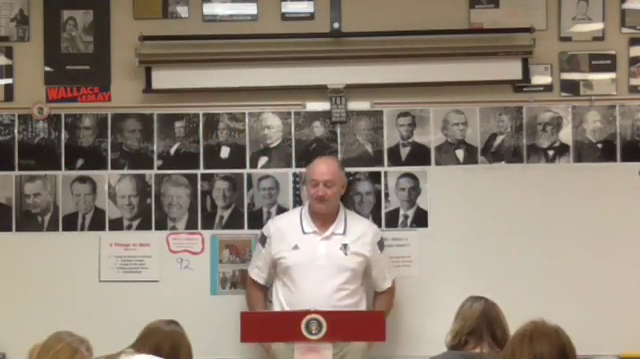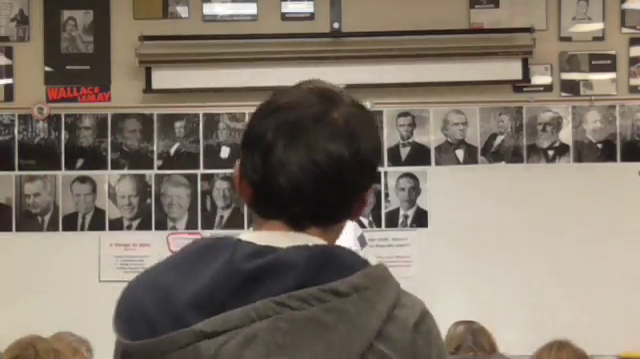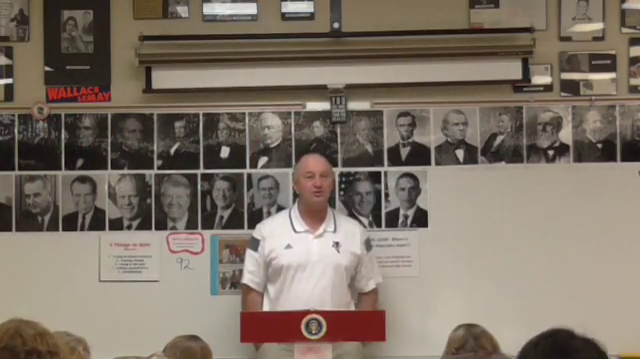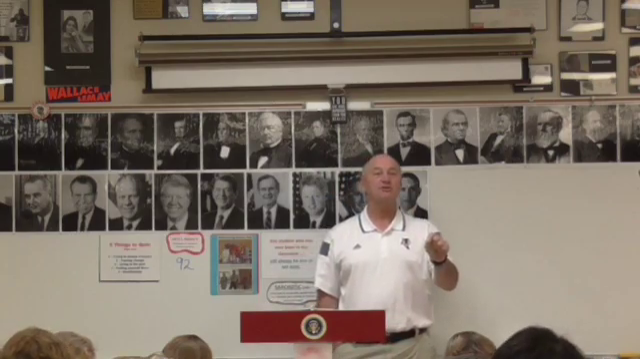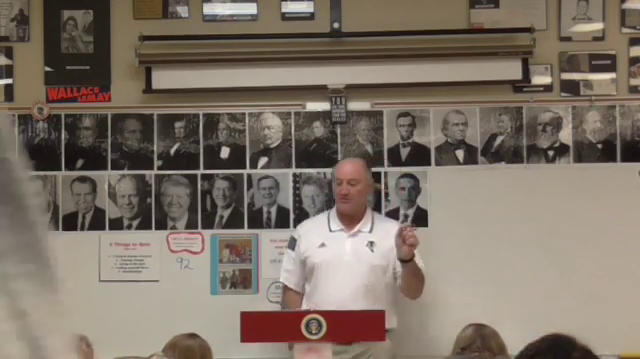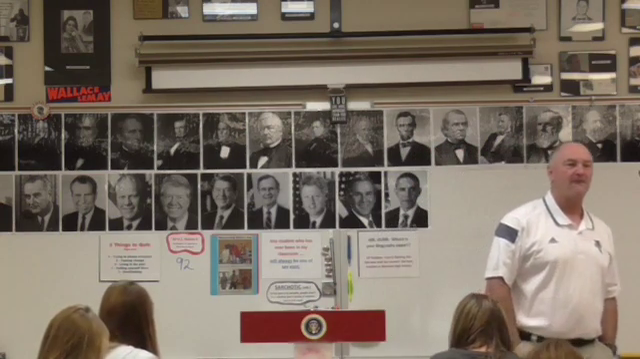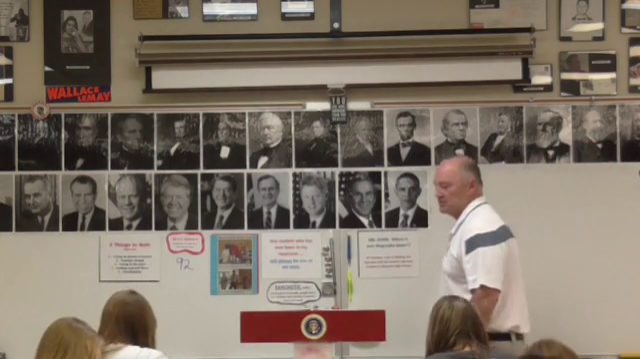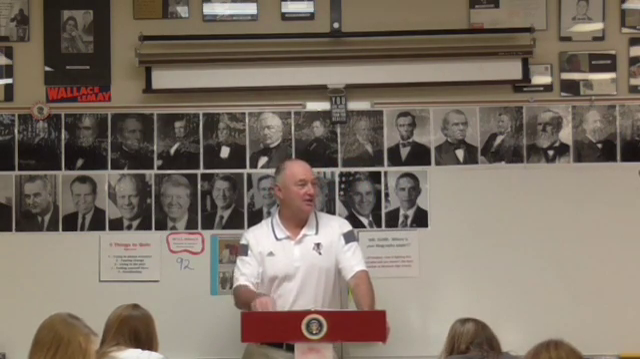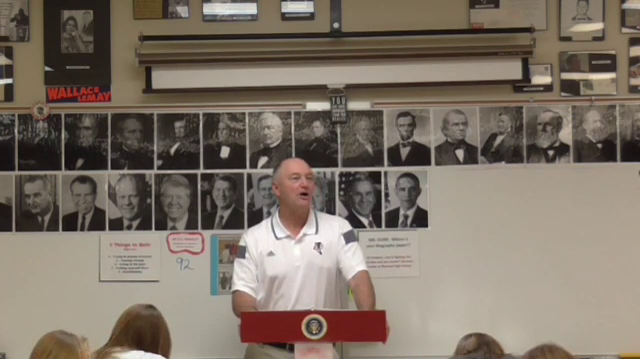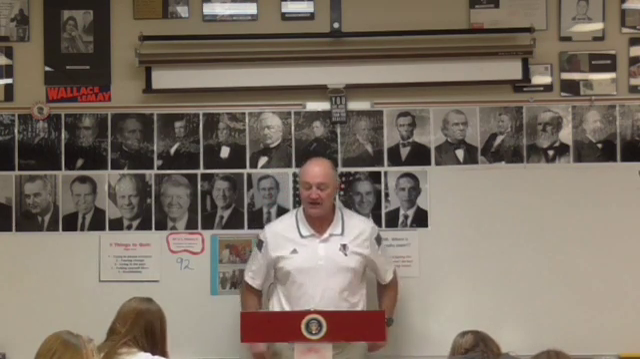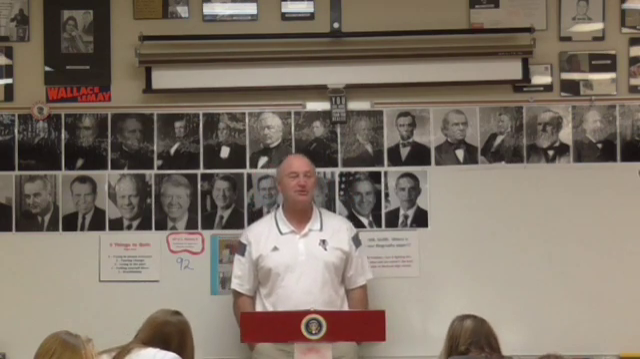Now, think about this. By ruling an act of Congress unconstitutional, and the act of Congress was the Judiciary Act of 1789, Marshall had established a doctrine called judicial review. So, by being the first to rule an act of Congress unconstitutional, Marshall established a new doctrine called judicial review.